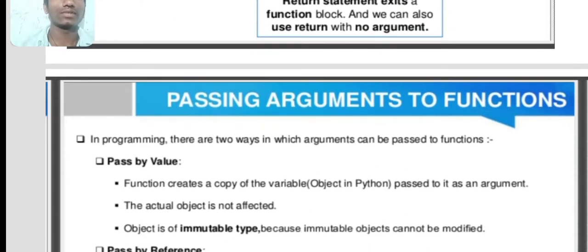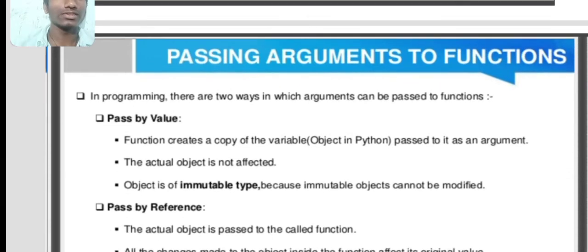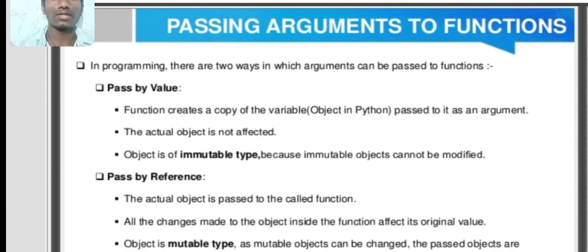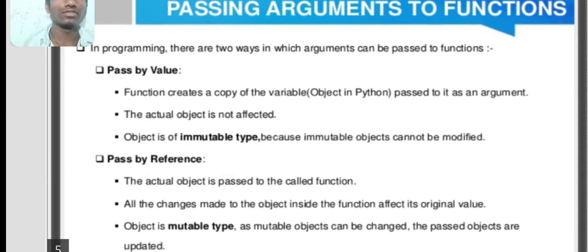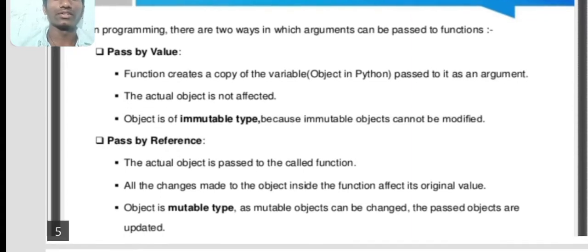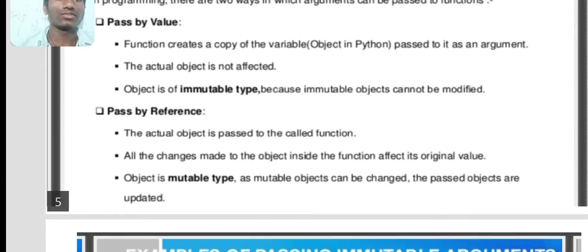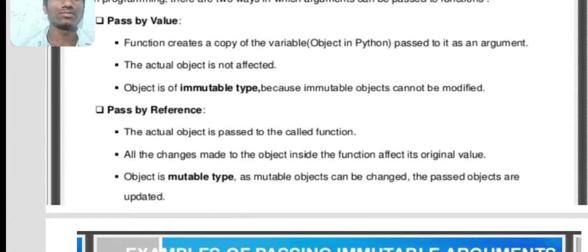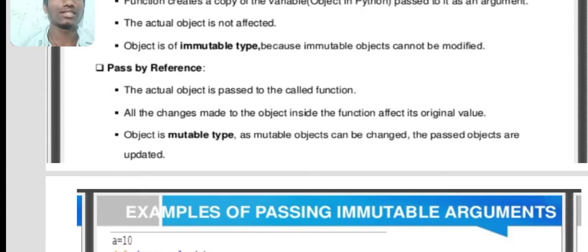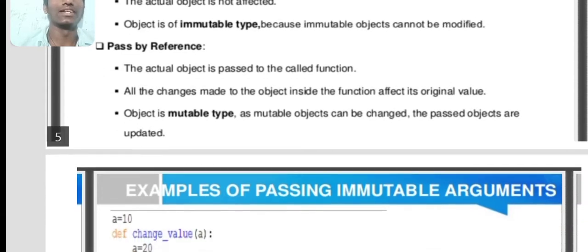Now, how to pass arguments to a function. There are two types: pass by value or pass by reference. Coming to pass by value, the function creates a copy of the variable passed to it as an argument. The actual object is not affected. The object is of immutable type, because immutable objects cannot be modified. Coming to pass by reference, the actual object is passed to the called function. All the changes made to the object inside the function affect its original value. The object is of mutable type, as mutable objects can be changed. The passed objects are updated.